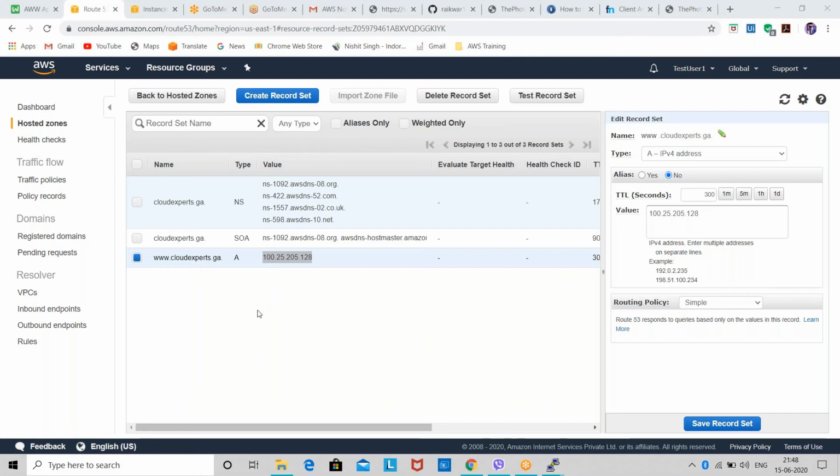Okay, so now I am looking at the chats. Tank asks whether Route 53 is charged. Definitely, Tank, because now we are in the free tier, you will not get charged for Route 53. But when you are not in the free tier, you will get a little bit of charges for using Route 53, very little charges. I have written only www dot, and AWS has automatically taken the dot. Okay, Manoj, got it?